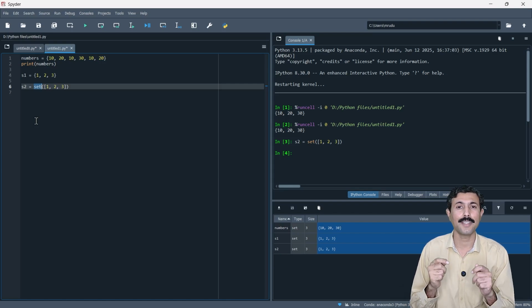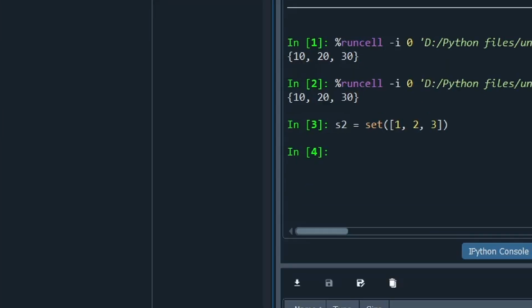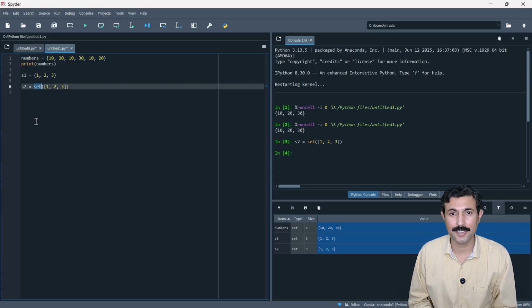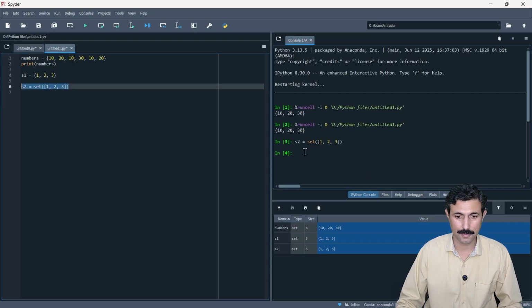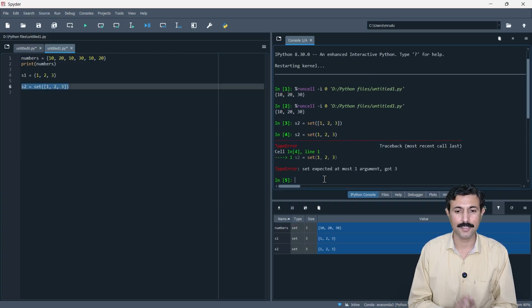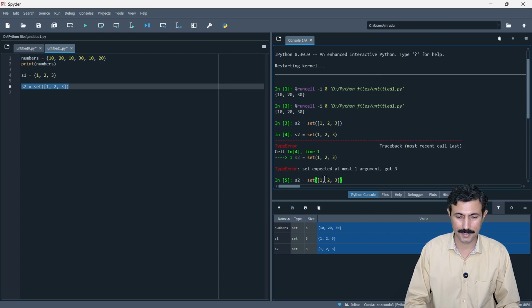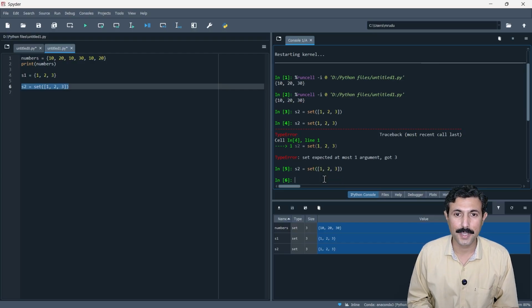So if you want to represent a list, you write 1 2 3 in square brackets. And if you want to represent anything else, you use something else. And what if I do not write these braces? What will happen? Let me show you. Now here s2 is equal to what we have written. But now I am removing these two square braces. And now let's execute this, and it is going to show me an error. But instead of this, if I write like this, it is not going to show me an error, and actually it's going to store this as a set.